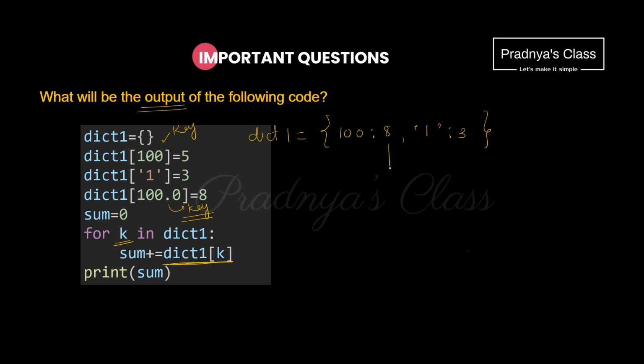So what is the first value? It is nothing but 8. What is the second value? It is nothing but 3. It means finally we will get the sum as 11 that we are printing. Ultimately, we know what the output of this statement should be. It is nothing but 11.